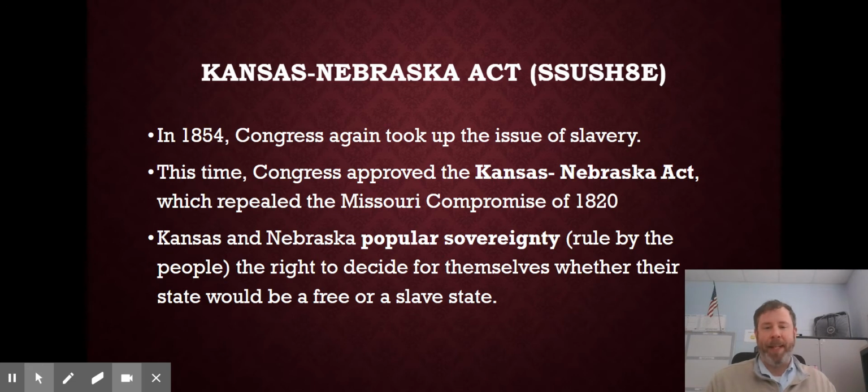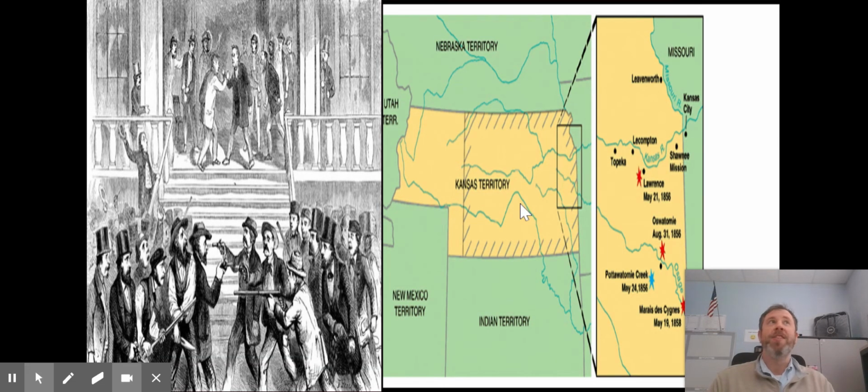And here's what's happening. When they announced this is what's going to happen, it wasn't just the people who live in Kansas, Nebraska that went to vote. All sorts of people rushed out to Kansas, Nebraska to convince people to vote for slavery, and all sorts of people rushed out to convince people to vote against slavery.